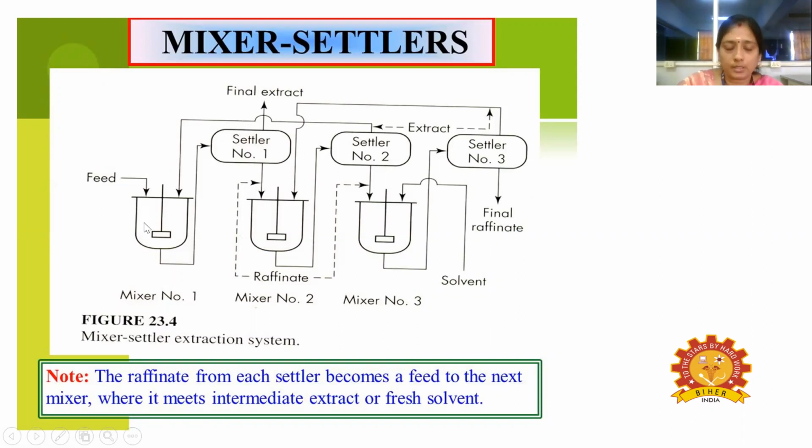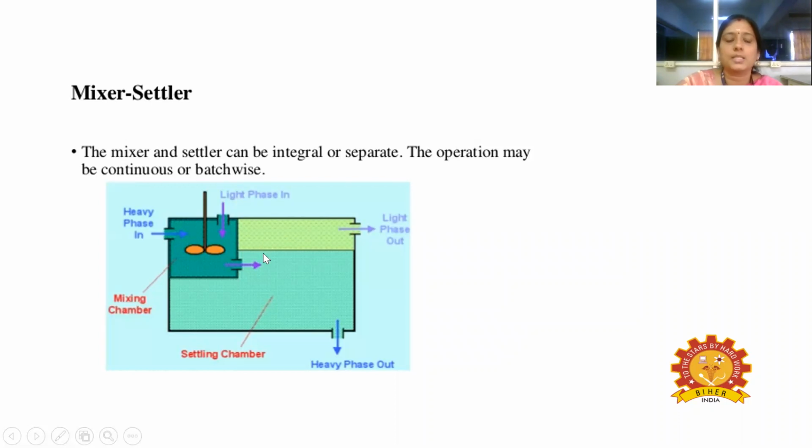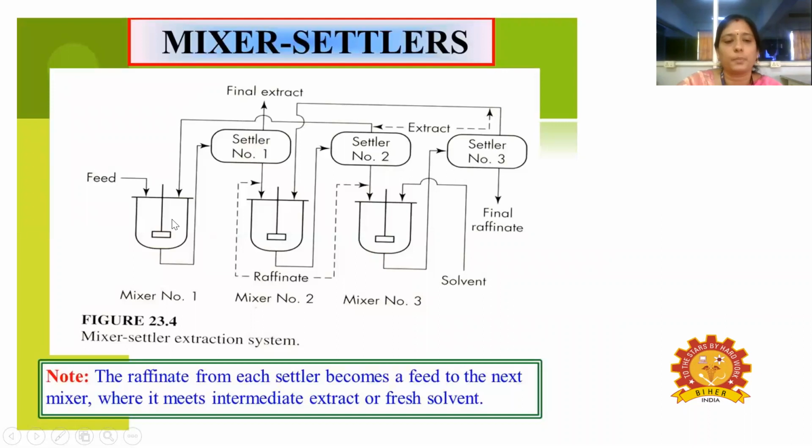So this is the mixer settler. The feed is fed into the first one in which the mixing process will be taking place. And here the settler unit is different. So in the previous case, the mixer and the settler unit are an integral part. But in this case, the mixer unit is a separate part and the settler unit is a separate part. So the raffinate from this first mixer number 1 is taken to the settler where the raffinate is settled. And the extract will be taken to the next mixer. So here mixer and settler are acting separately.